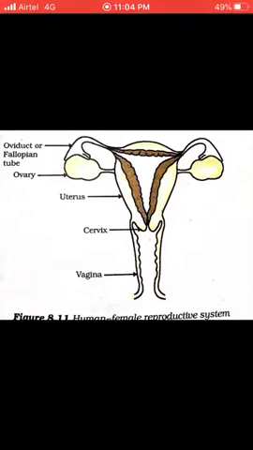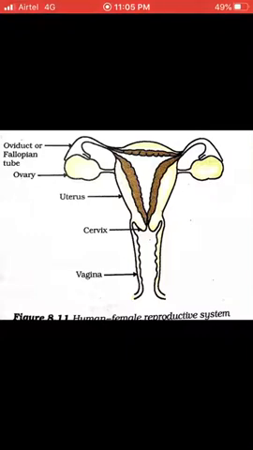Okay, if sperm does not reach the oviduct or uterus, the ovulated ovum comes from the oviduct and waits in the uterus for the sperm for 28 days after ovulation.